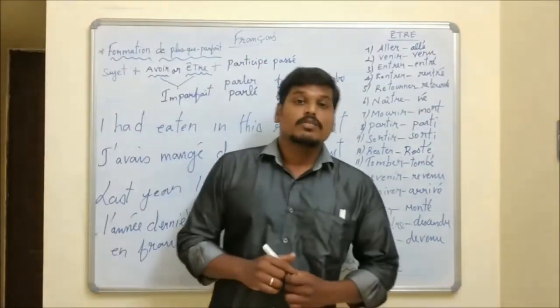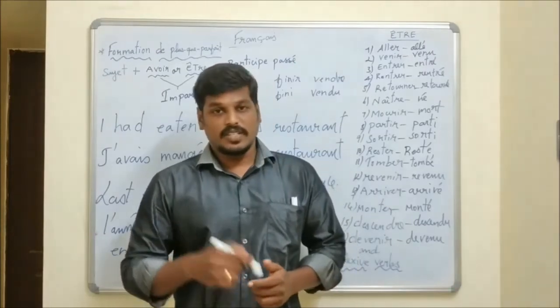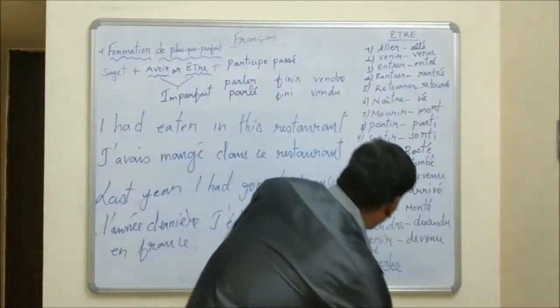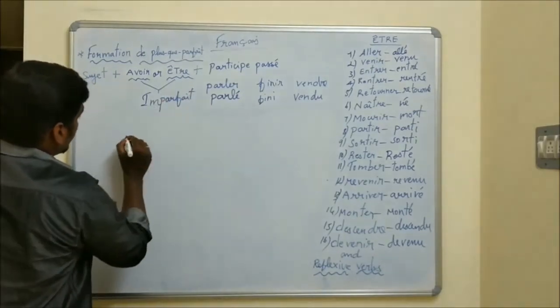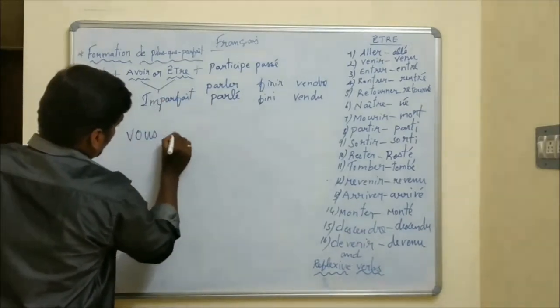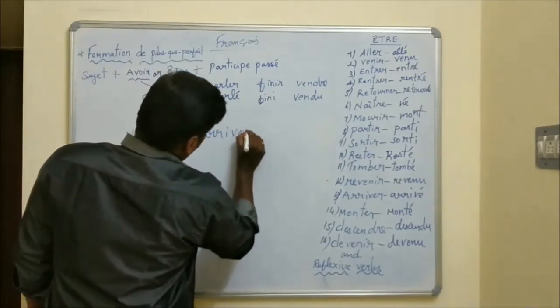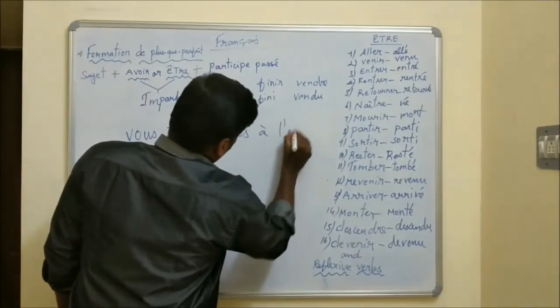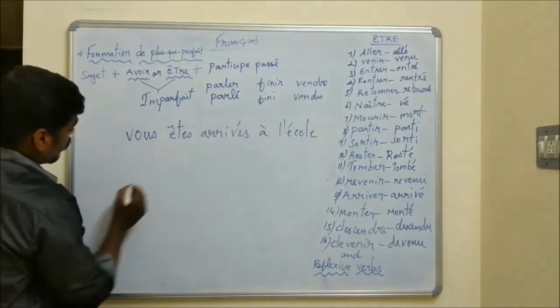We can connect past perfect tense with past tense and past continuous tense. Okay, we will see the example. First, I will connect past perfect tense with the past tense. I write a sentence in the past tense. Vous êtes arrivé à l'école. You arrived at school.